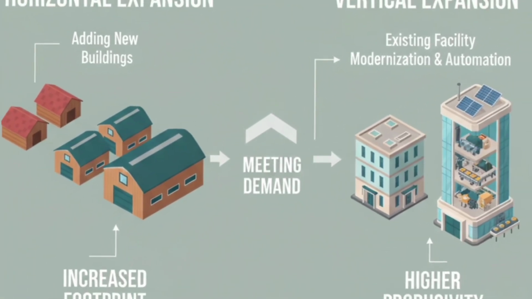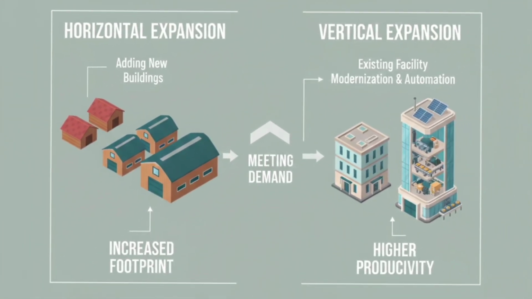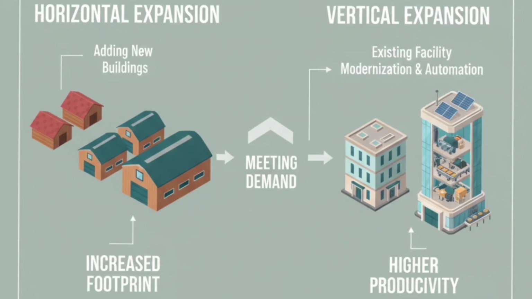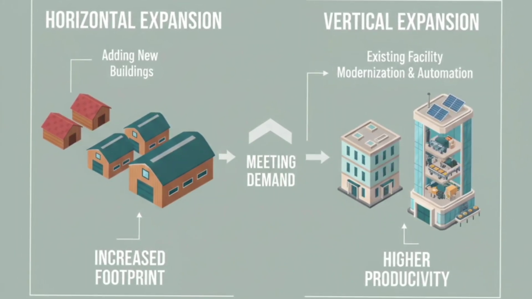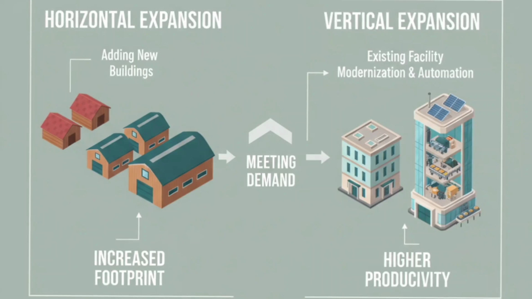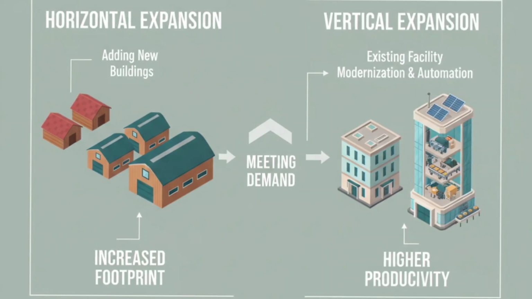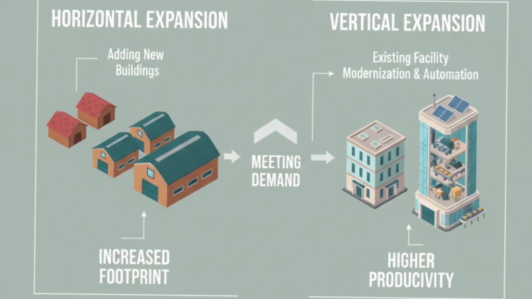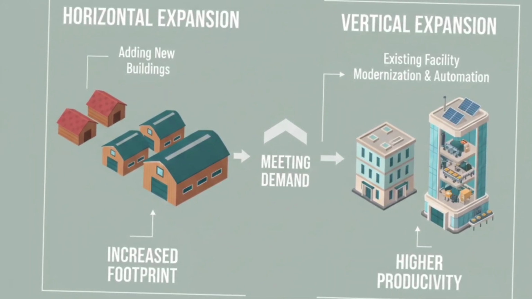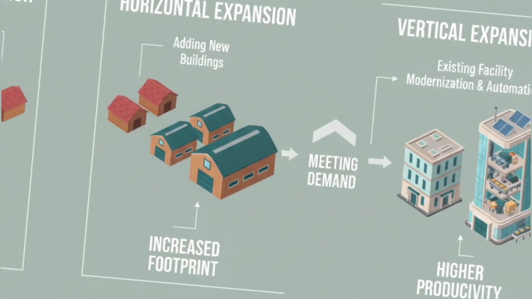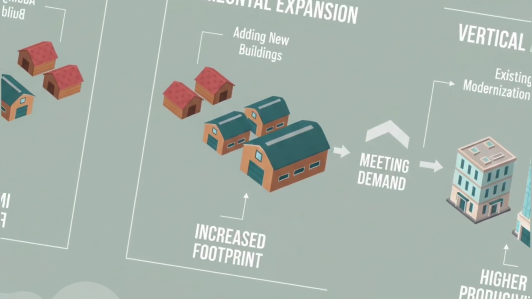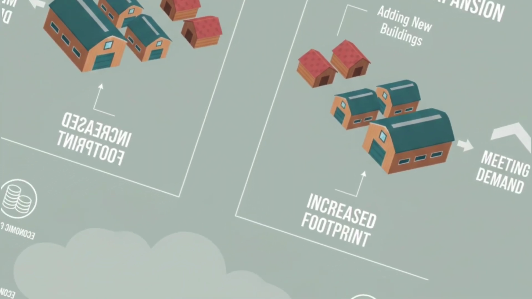The concept of plant expansion. Plant expansion simply means increasing the production capacity of an existing factory or farm. In mushroom cultivation, this involves upgrading from a few sheds or rooms to a larger, well-organized facility that can meet growing consumer demand. Expansion can be done horizontally, by adding new buildings, or vertically, by modernizing and automating existing spaces. The goal is to achieve higher productivity, maintain quality, and remain competitive in the marketplace.